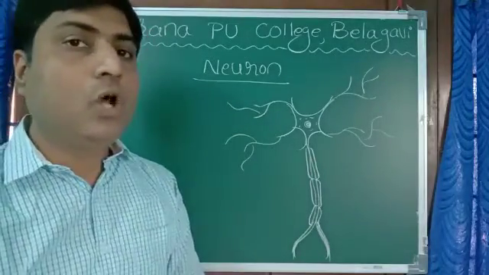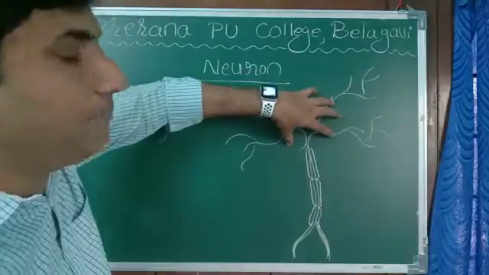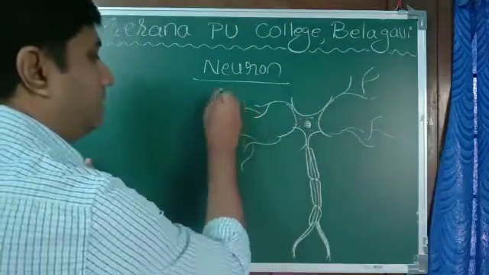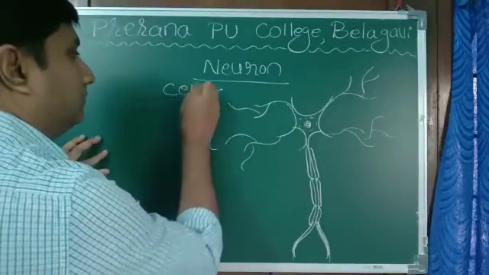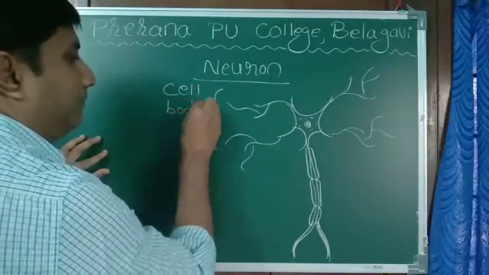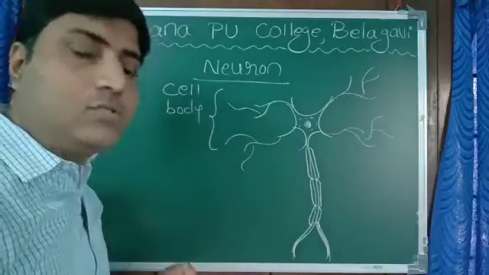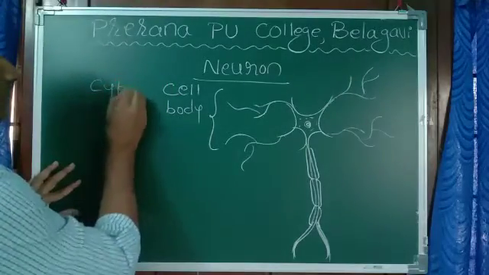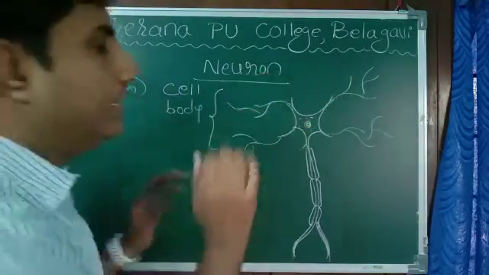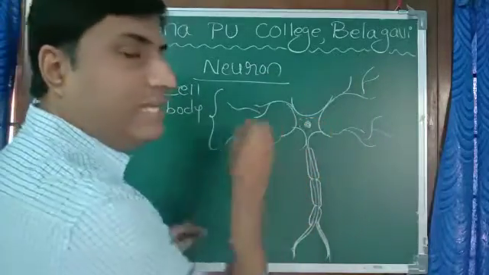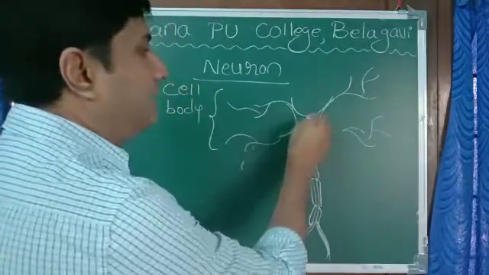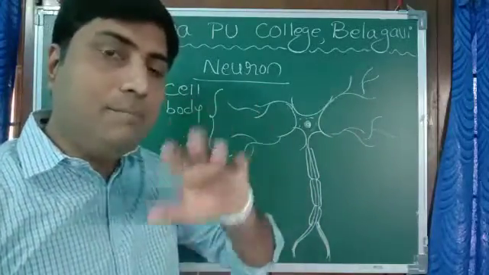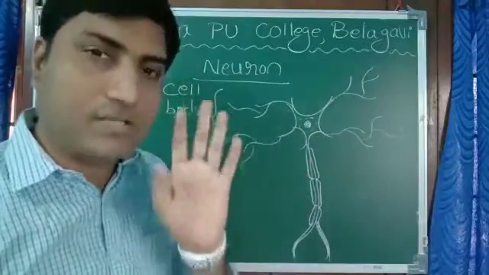Now, this neuron consists of various parts. This is the main part. We call it the cell body. It is also called cyton. It contains a nucleus in it. At the center there will be the nucleus, and this is cytoplasm. In this case we call it neuroplasm. The cytoplasm present in a nerve cell is called neuroplasm.